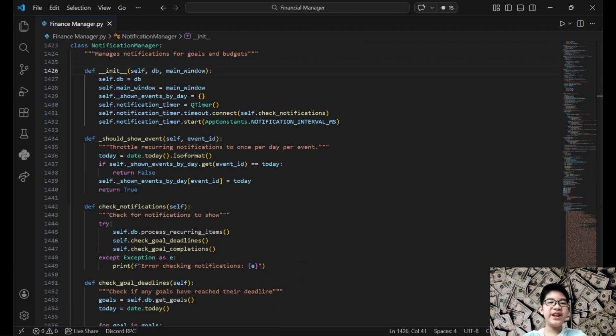There is also a notification system that checks events like goals or scheduled actions and updates the user automatically. The interface is built using PyQt widgets like buttons, inputs, and tables. Separating UI, logic, and database keeps the app modular and easy to expand.